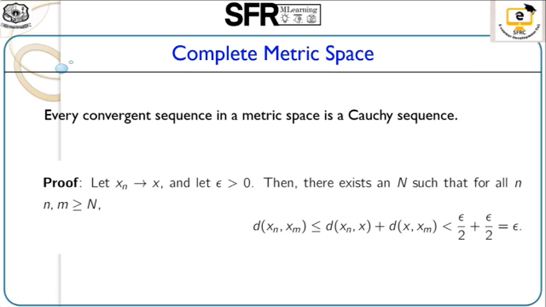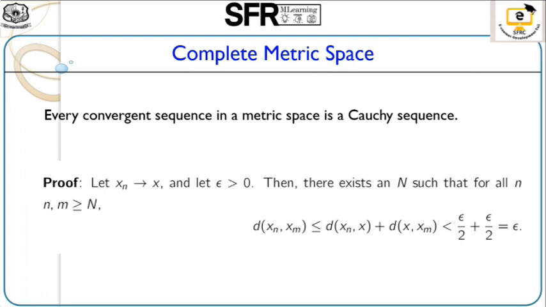Proof. First of all, we take a convergent sequence, that is xn converges to x. Next we take an element epsilon greater than 0. Then there exists a number n in capital N, and another number m greater than or equal to n.